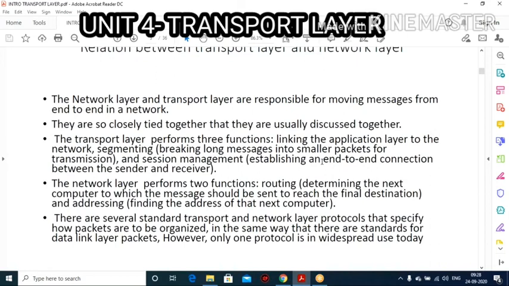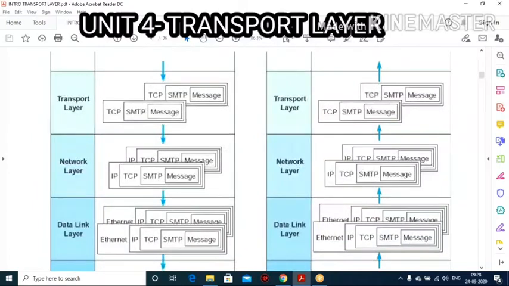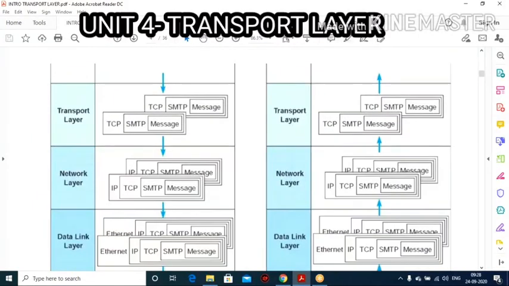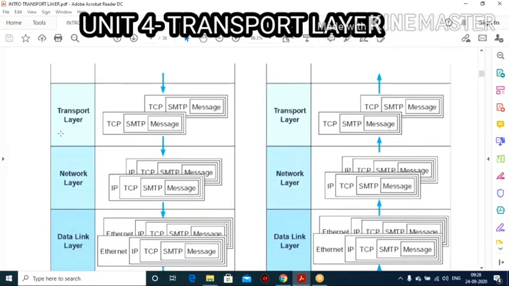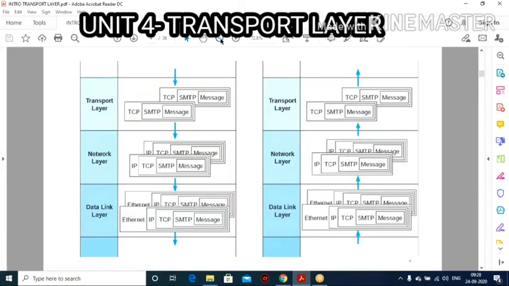However, only one protocol is in widespread use today. So what is the protocol? Look at this slide: transport layer, network layer, data link layer.